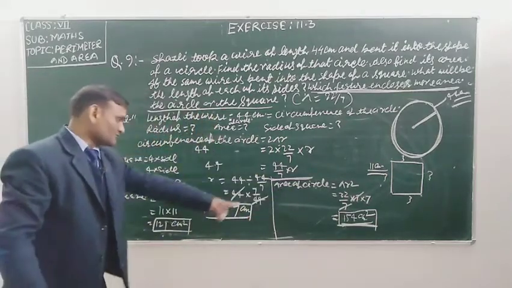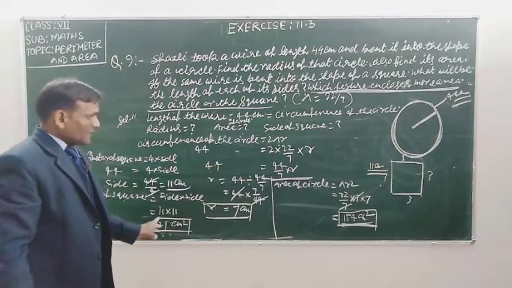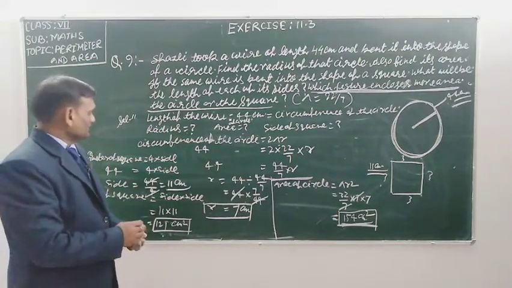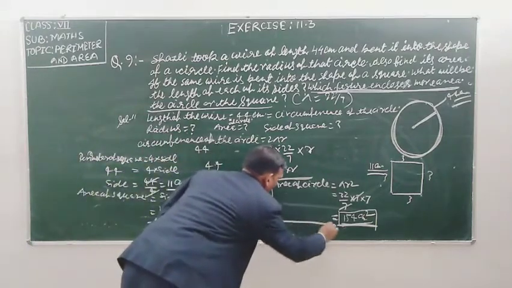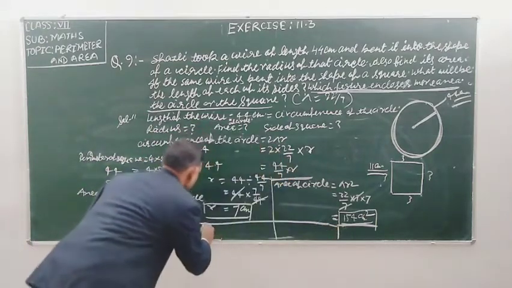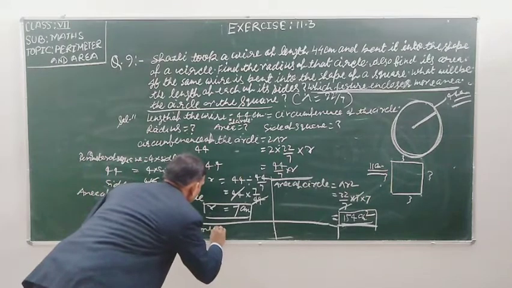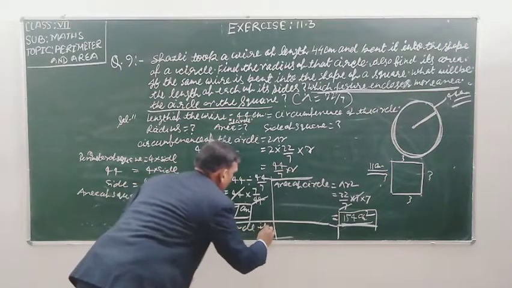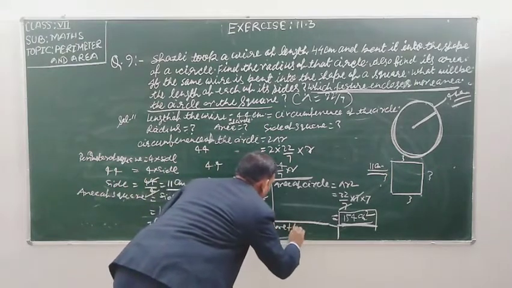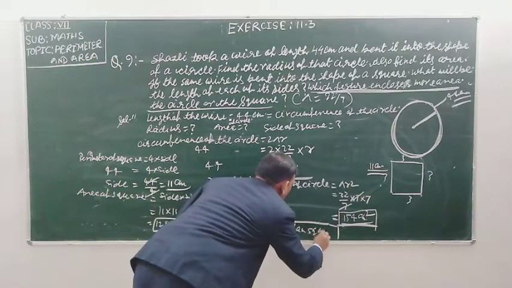So you can compare from here, and at last you will write as the last answer: area of the circle is more than the square.